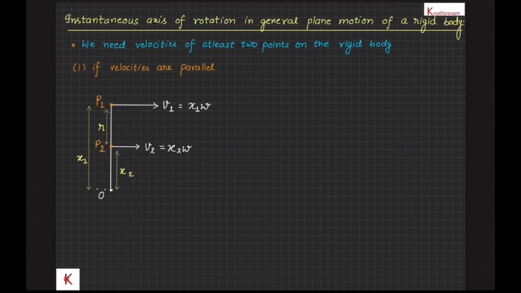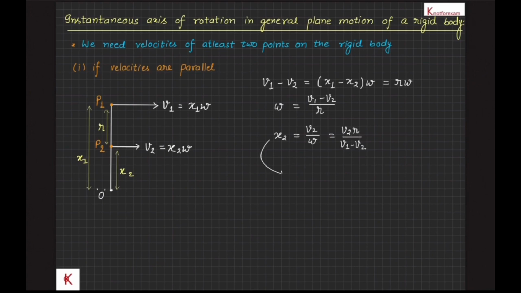of rotation will be on the line joining the 2 points, and as shown in the figure, let point O is on the axis of rotation and is at a distance x1 and x2 from the points P1 and P2. Then v1 is x1 omega and v2 is x2 omega, and v1 minus v2 is equal to (x1 minus x2) omega, that is r omega, where r is the distance between the 2 points, that is x1 minus x2. Therefore, omega is (v1 minus v2) upon r, and x2 comes out to be v2 upon omega, that is v2 r upon (v1 minus v2), and this gives the location of axis of rotation.